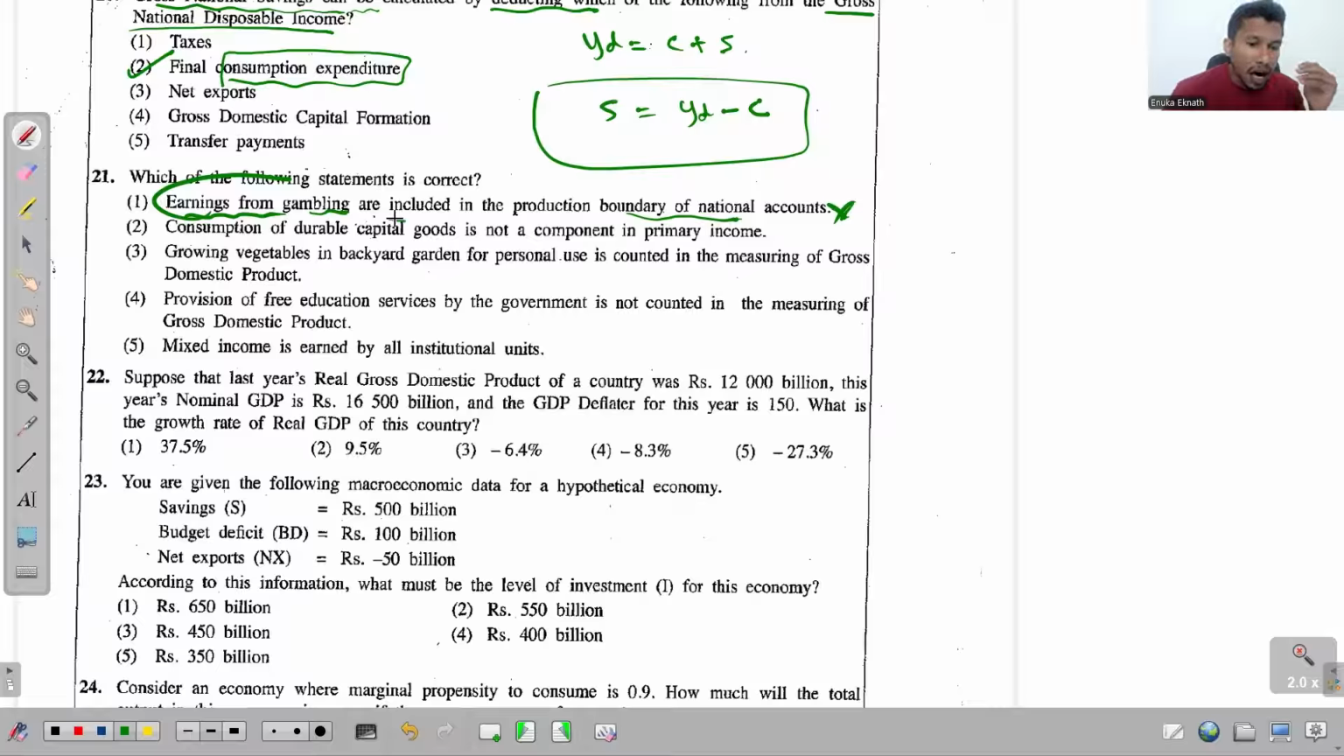The statement says they are included. No, that is not included. So this is wrong. Second one, consumption of durable capital is not a component in primary income.